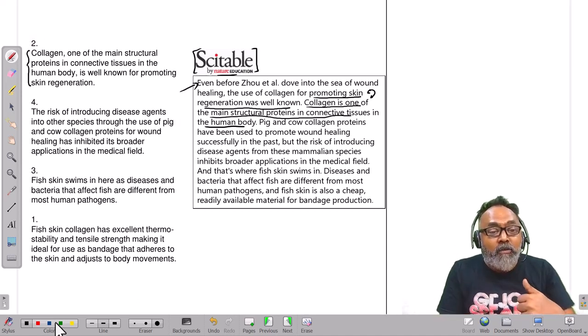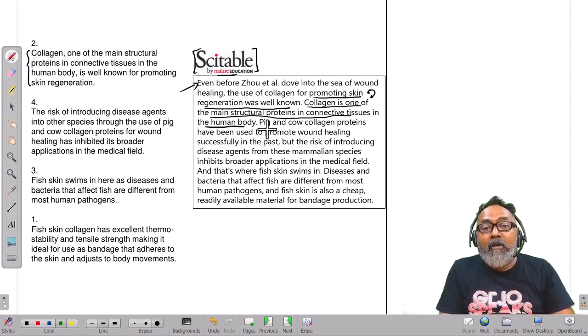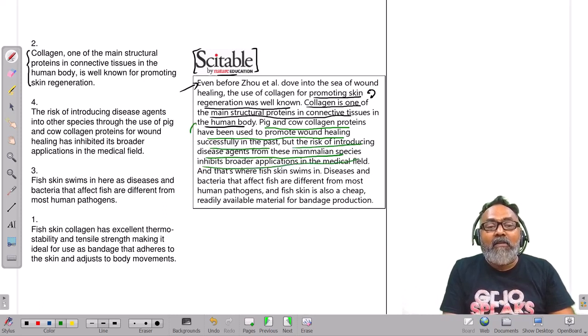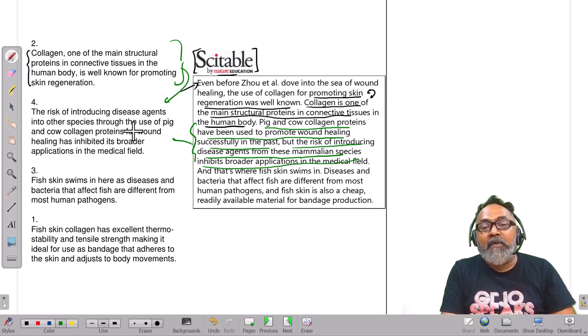Then it went on to say, okay, pig and cow collagen proteins have been used to promote wound healing successfully in the past, but the risk of introducing disease agents from these mammalian species inhibits broader application in the medical field. And a different version of it, obviously, since you've created the paragraph like this, I understand you have to create the sentence like this. The risk of introducing disease agents in other species, that's fine.